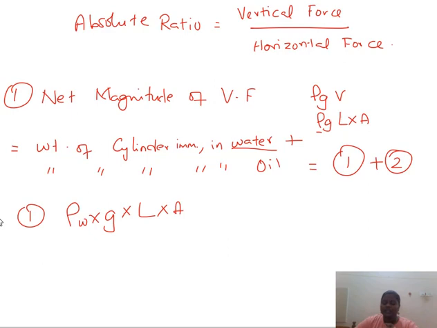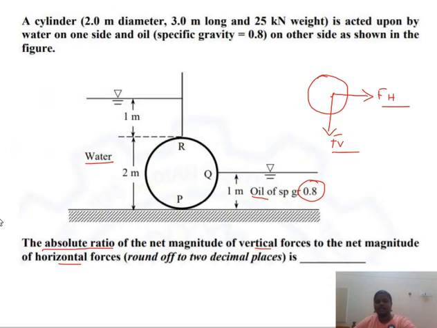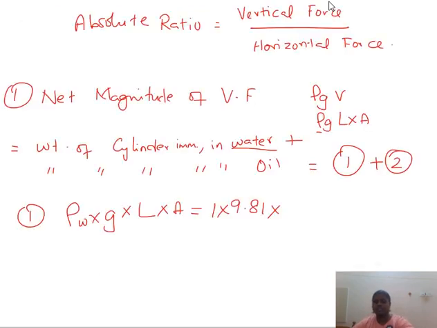The density of water is 1, the value of g is 9.81, and the length of the cylinder is given as 3 meter long in the problem itself. So length is 3.